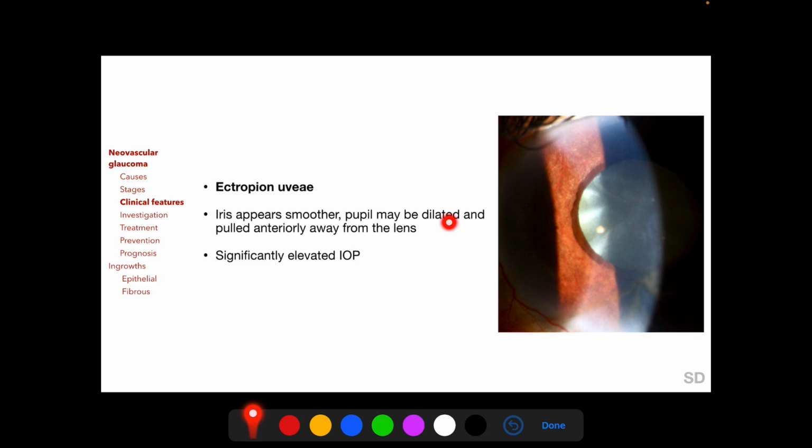the pupil may appear to be dilated and pulled anteriorly away from the lens. And the intraocular pressure in patients with well-established neovascular glaucoma is usually significantly elevated. Often it is this ectropion uveae which leads us to suspect neovascularization of the iris, and on closer examination we then detect the new vessels on the iris. But ectropion uveae occurs late in the disease process, and we can only save an eye with neovascular glaucoma if we are able to detect the neovascularization on the iris much earlier in the disease process.